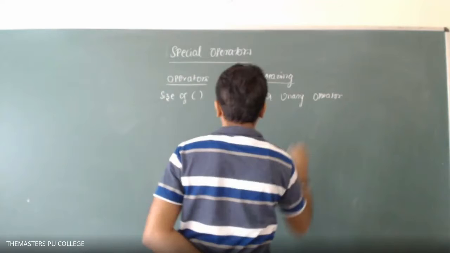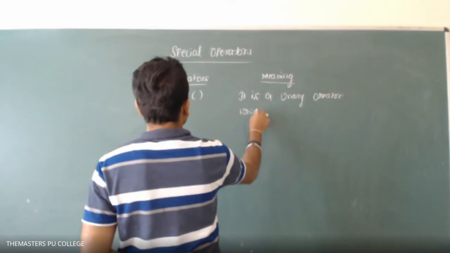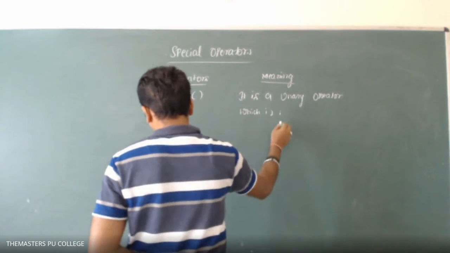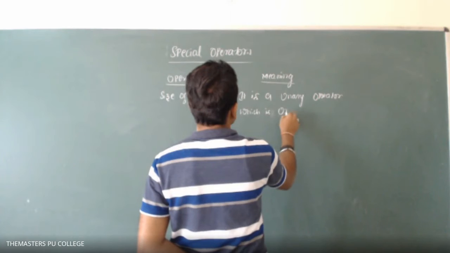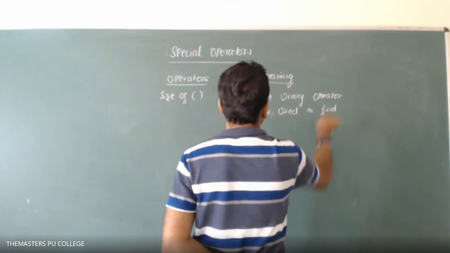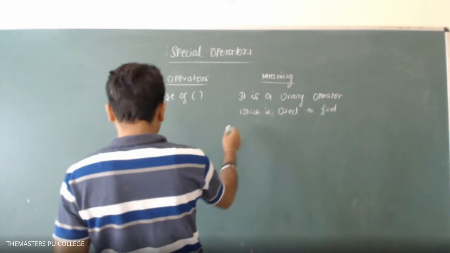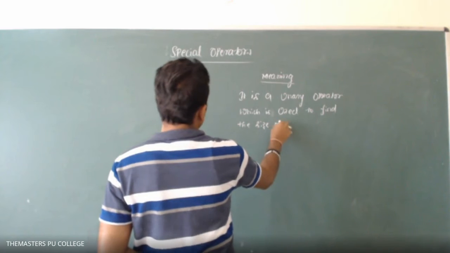What do you mean by unary operator? It works on a single operand, and it is used to find the size of a data type.